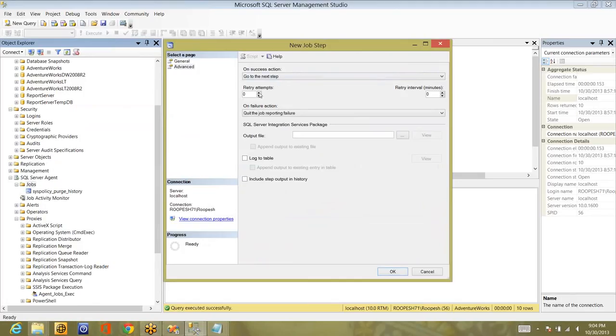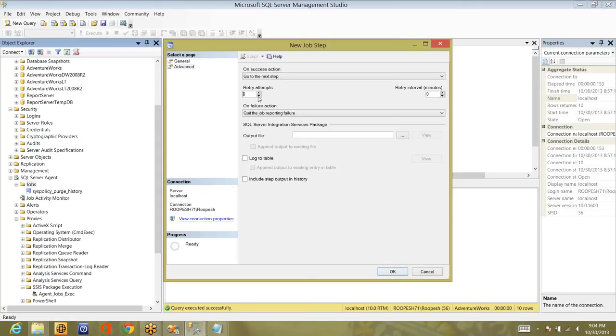And if it fails, how many times you want it to retry? 3 times, 4 times, 5 times, 6 times, 7 times, and so on. These retry attempts will be very useful when you are checking whether the files are copied into a particular destination or not. Any task which checks whether the files are there or whether the data is loaded to the table or not.